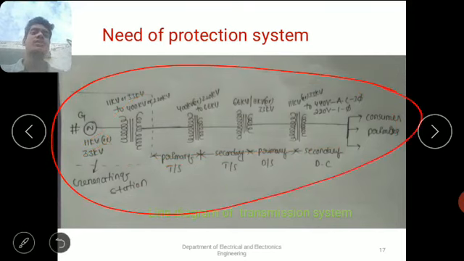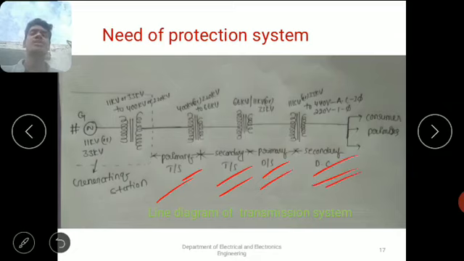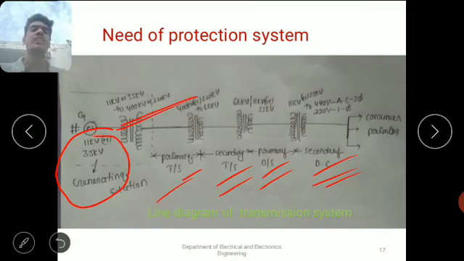Now the whole transmission system can be divided into four parts: primary transmission system, secondary transmission system, primary distribution system, and secondary distribution system. Generally, we already know about those things. Generally, 11 kV or 33 kV is generated at a power plant. Immediately, that voltage is converted into high voltage, 400 kV or 220 kV, by using a power transformer.